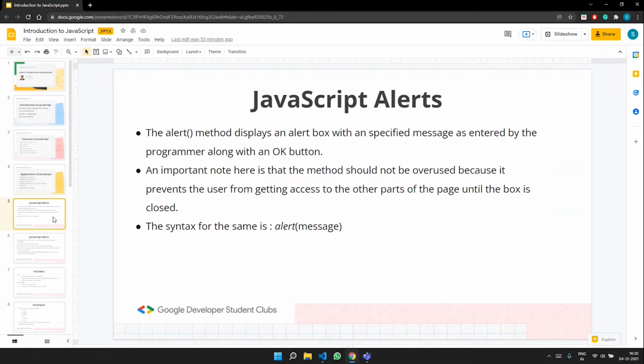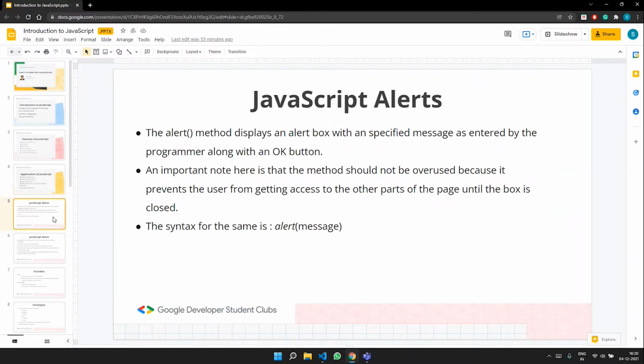We have finished 5 slides till now, and does anybody have any doubts still here? So until now, we had discussed an introduction to JavaScript. So we understood what JavaScript is. Then we looked at many features of JavaScript.